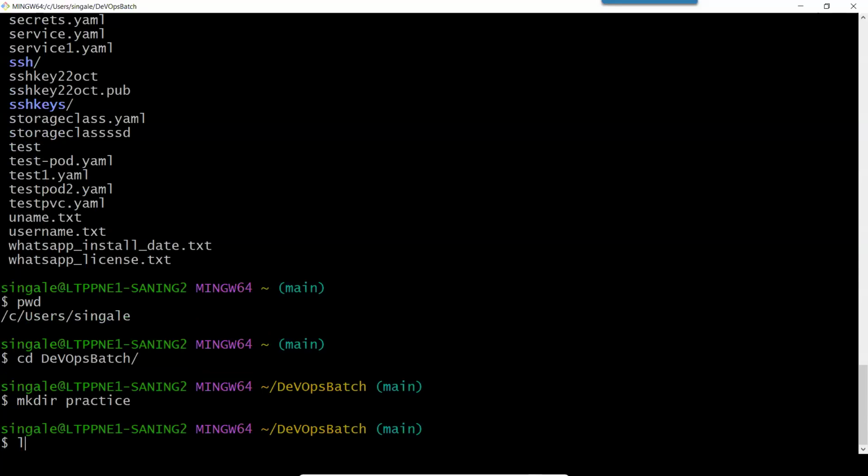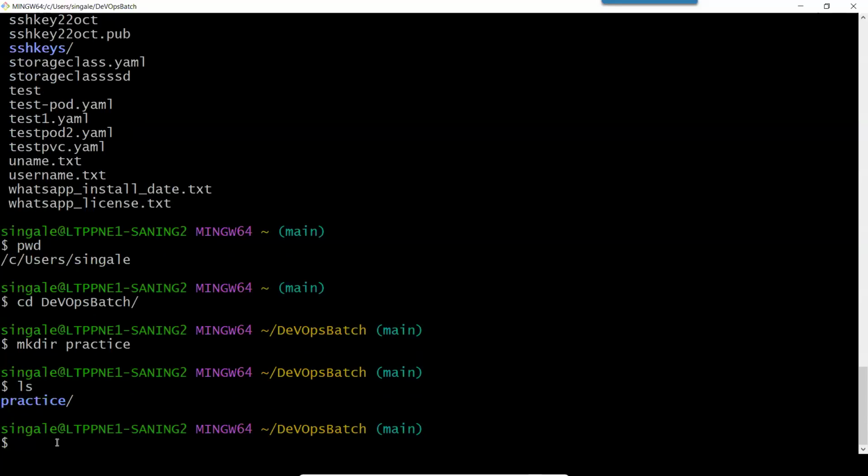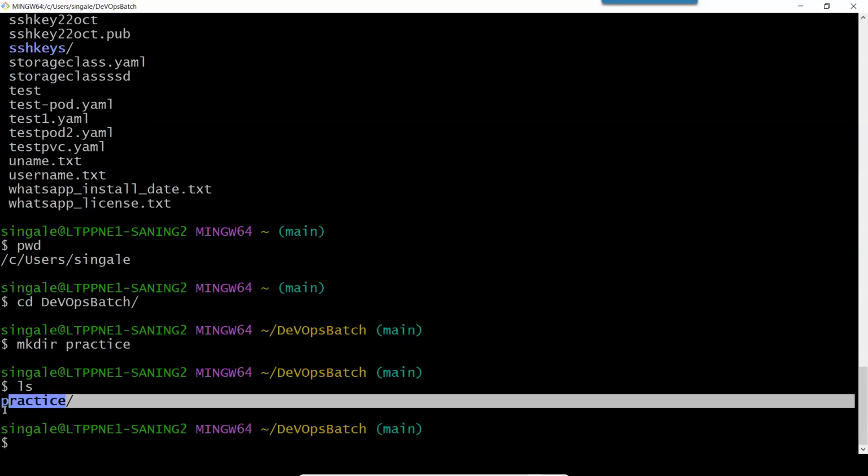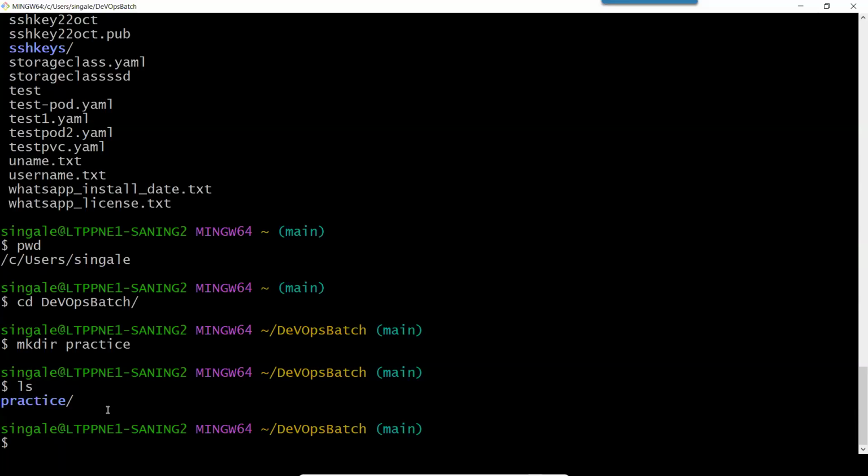So I want to check whether it is created or not. Then I can type ls. Ls stands for list. So I press it, and here you can see the practice directory is available in my main folder. So this is the directory which I have created. Inside that I have created this practice directory. Okay. So everyone understood how to create a directory.